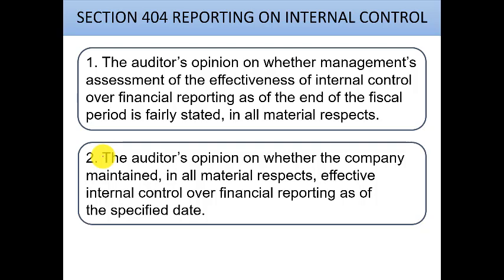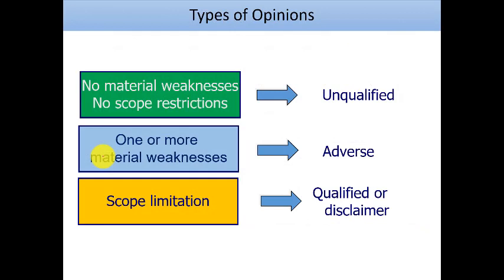The auditor opinion must mention that the management assessed the effectiveness of the internal control over financial reporting, and the auditor must also provide reasonable assurance that the company management had maintained effective internal control over financial reporting as of the specified date. This will affect the type of audit report that will be issued by the auditor. If you have no material weaknesses or no scope restriction, it will with high probability be